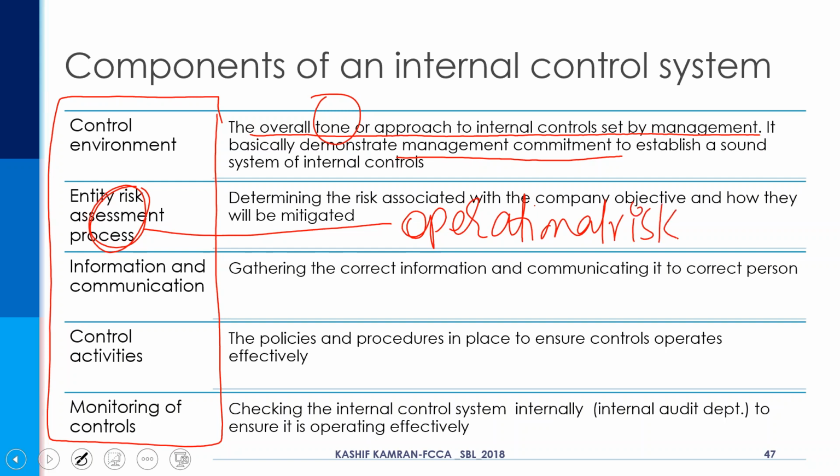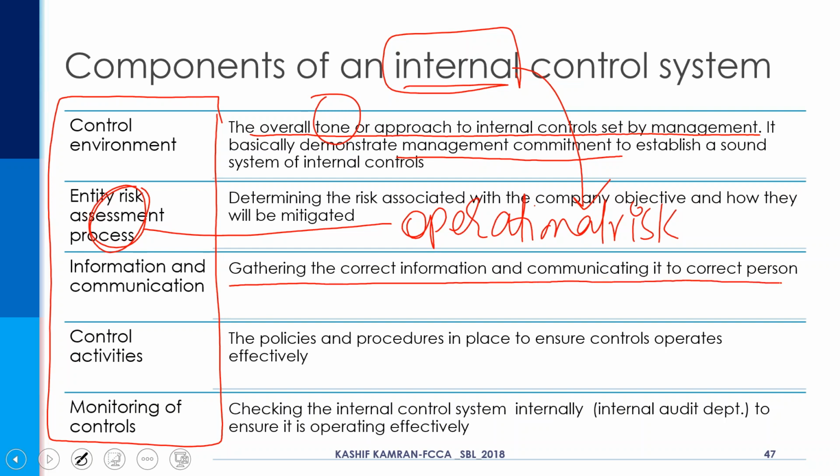Because this is the internal control system. So you're looking at the operational risks. Information and communication is another component of the internal control system, gathering the correct information and communicating it to the correct person. Now that's very important, because when we speak of the internal control system in an organization, the communication plays a very critical part. That the communication is going from the right person to the right person, and it is collected from the right person, and it is communicated to the right person.